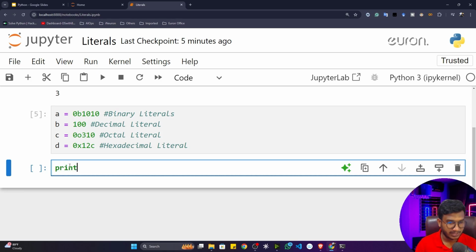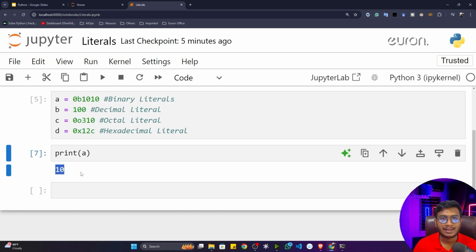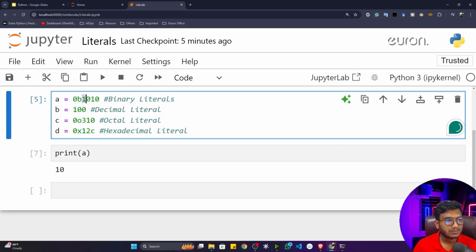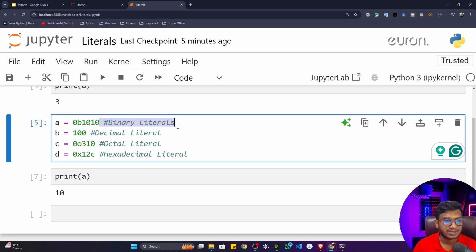Let me print this a. Now see, if I print this a, you will see the number is 10. That means this is the binary representation of 10. That's why I told you, if you are familiar with digital numbers, you know what I am writing here. If you know binary, decimal, hexadecimal, these are number conventions. So this is called a binary literal. That's how you can define a literal, or define a value, inside Python.